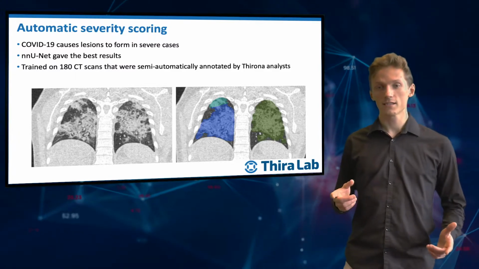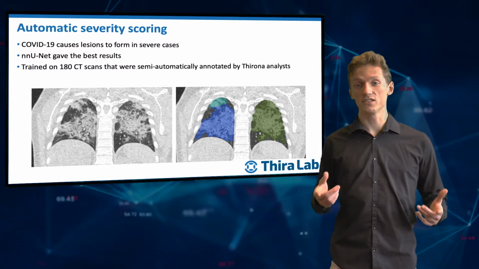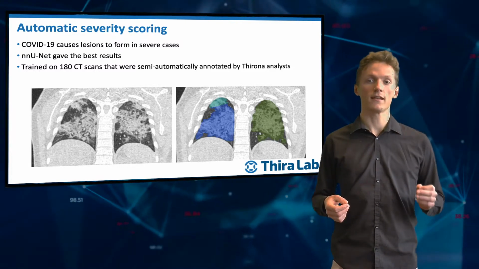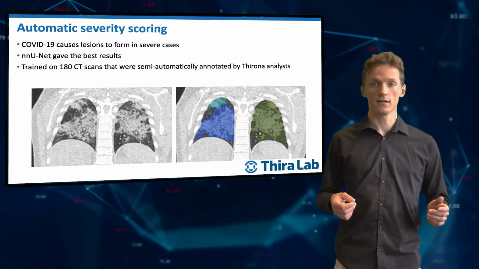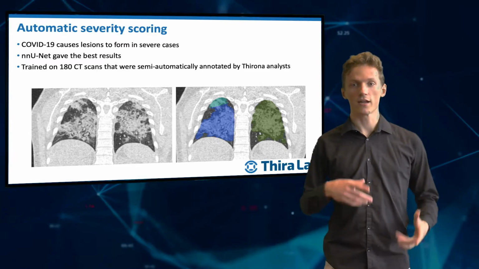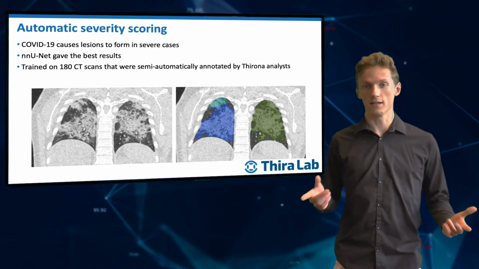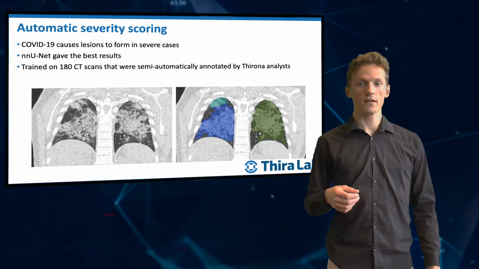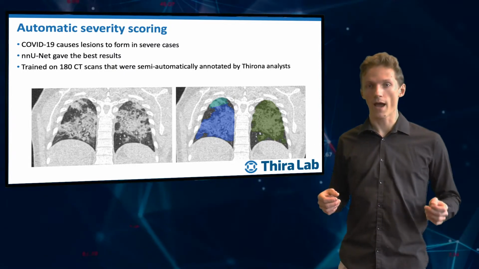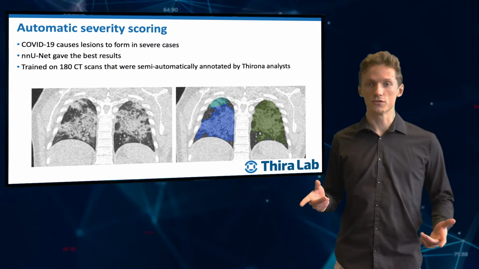In severe cases, COVID-19 causes lesions to form. Thirona annotated these lesions on 180 CT scans for us. Using these annotations, we trained many different neural networks and tried different approaches to segment the lesions. We found that the special architecture proposed by Fabian Eisensee from Heidelberg gave the best results.